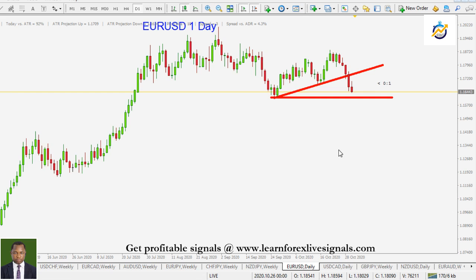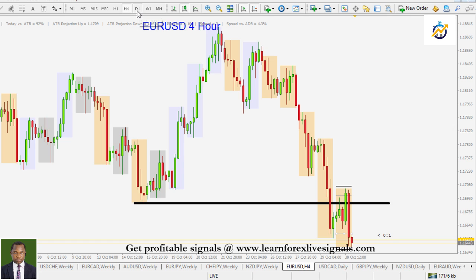So if we get a pullback to that area, I will be looking for valid opportunities to go short. If I don't see any opportunity, I will not go short. Overall, the euro against the American dollar directional bias for us is to the downside. Don't be surprised if we don't get a pullback and price keeps pushing to the downside. So we'll be waiting to see what happens. If price keeps on pushing to the downside, we will not be looking for any entry. It will be best for us to see some pullbacks, then look for our entries. Okay. All right. So that's it.